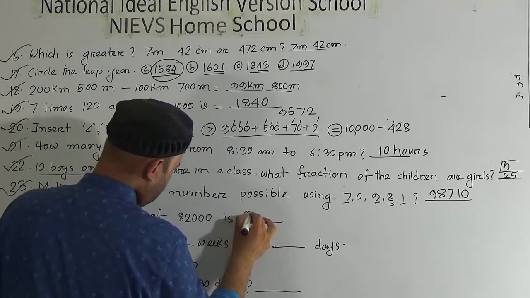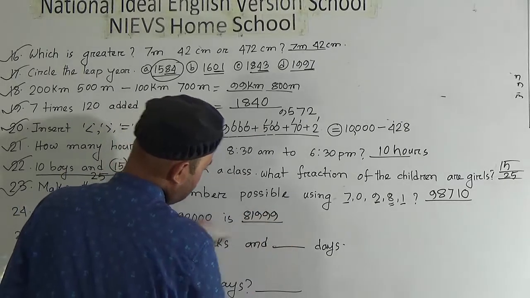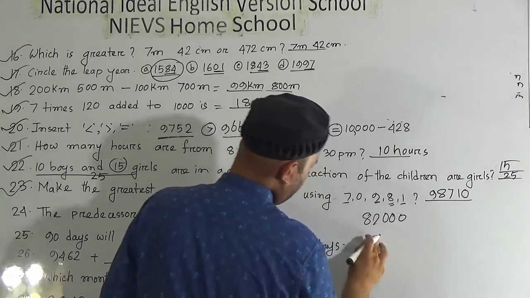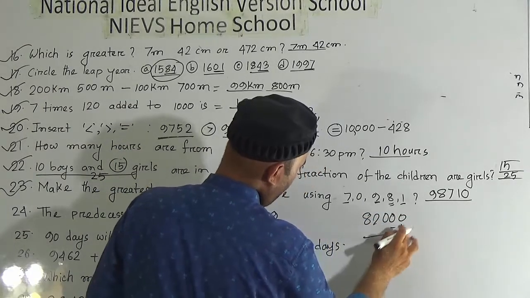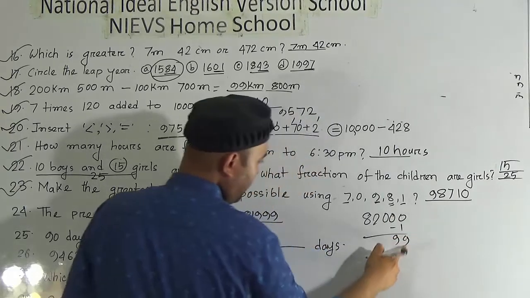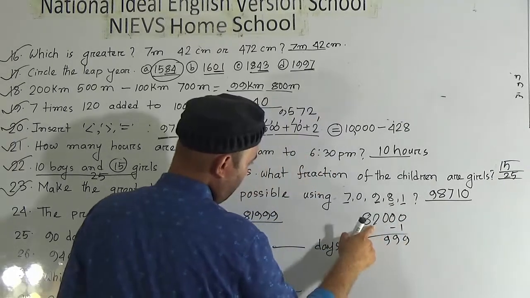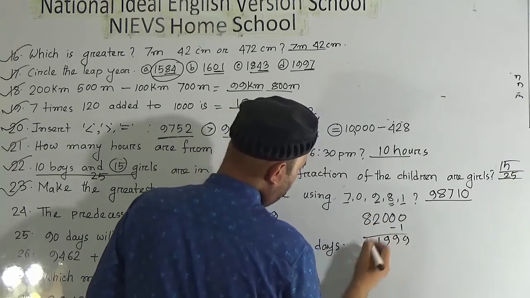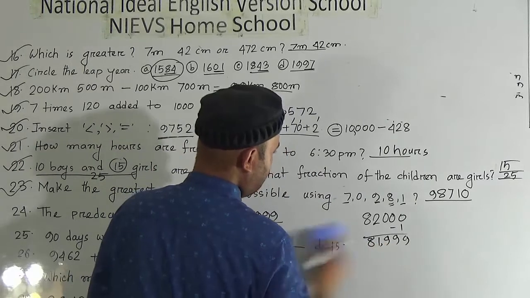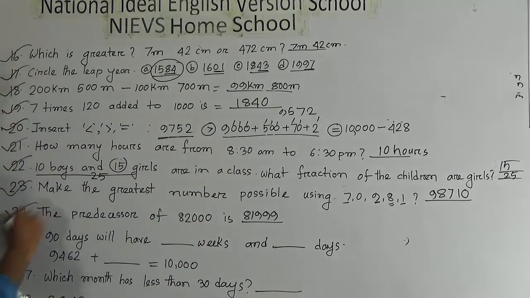Here it will be 81,999, because 82,000, if we subtract 1 from it, 1 from 0 it will be 9, we have carry 1, 1 from 0 it will be 9, again we have carry 1, 1 from 0 it will be 9, again we have carry 1, 1 from 2 it will be 1, and 8 will be remaining here. So 81,999 is the predecessor of 82,000. Hope you understood this one.